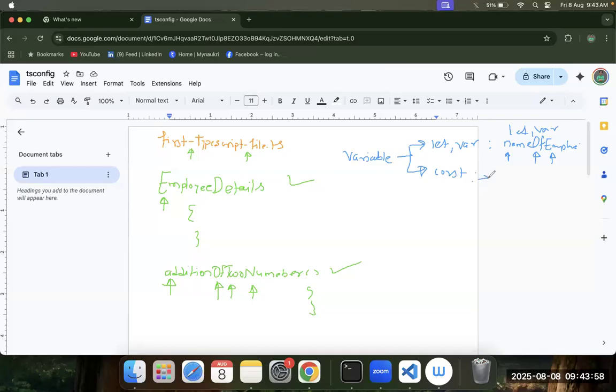अगर आपने कॉन्स्ट बनाया हुआ है देन इट हैज टू बी इन द कैप्स. सो सेम अगर आप कॉन्स्ट क्रिएट करते देन इट शुड बी समथिंग लाइक दिस, नेम ऑफ एम्प्लॉय. All of it would be in caps. This is very simple. Again, as I said, these are pretty much the same thing we would follow in Java. Of course, const का एक थोड़ा difference है and एक जो file name का difference है. Rest of the things are pretty much the same.